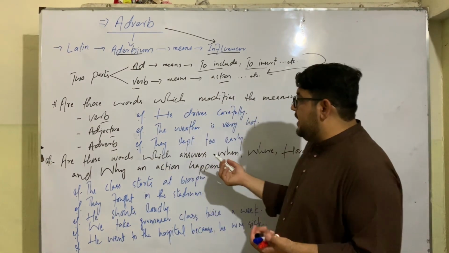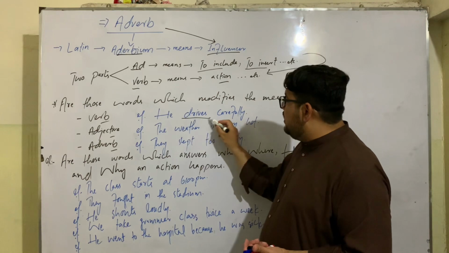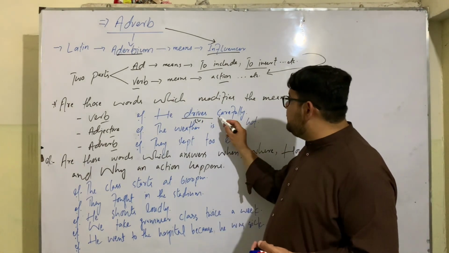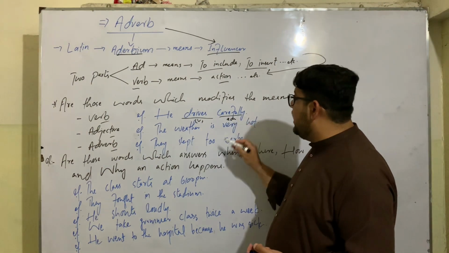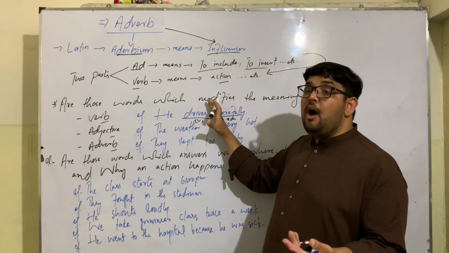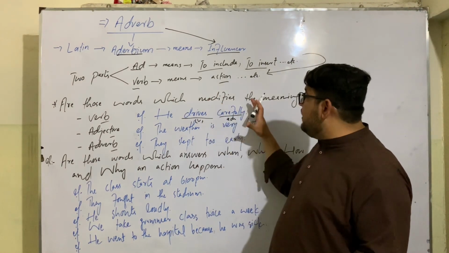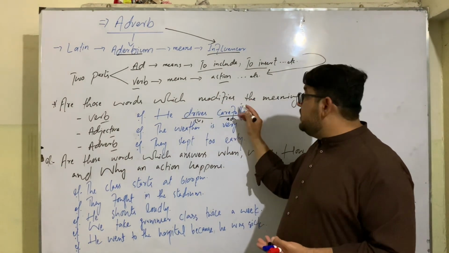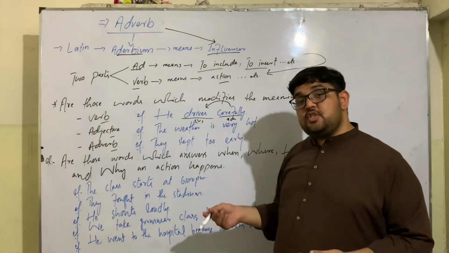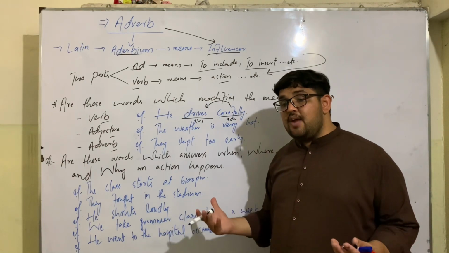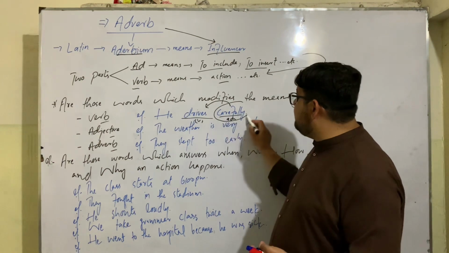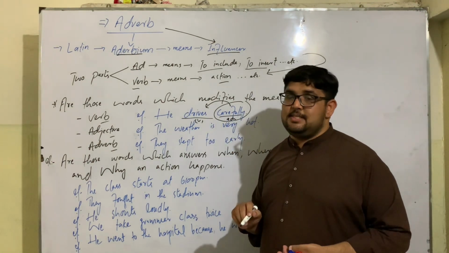Like, for example, I say he drives. Now, drive is a verb. If I just add an adverb to it, it will change its meaning. If I just say he drives, we don't know how. But if I add an adverb, it changes the meaning of this verb. Like if I say he drives carefully, it answers the question how. This is how an adverb changes the meaning of a verb in a sentence.